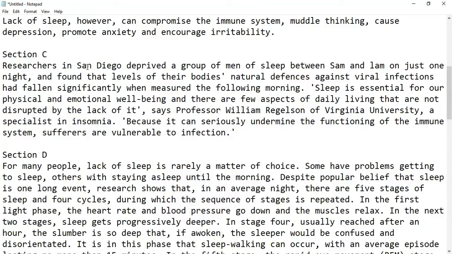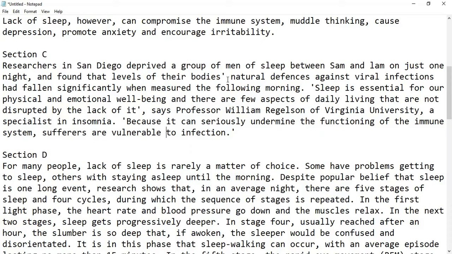Researchers in San Diego deprived a group of men of sleep on just one night. They found that levels of their bodies' natural defenses against viral infections had fallen significantly when measured the following morning.